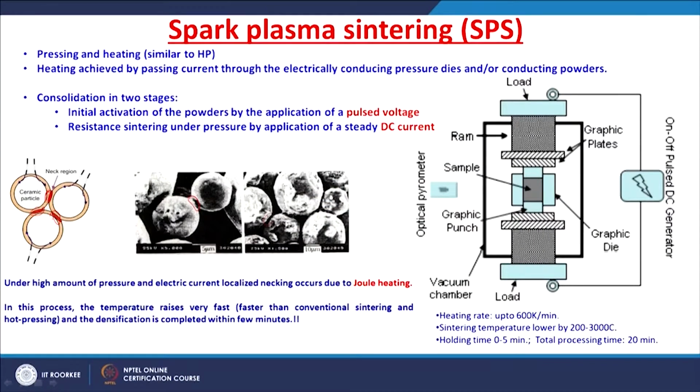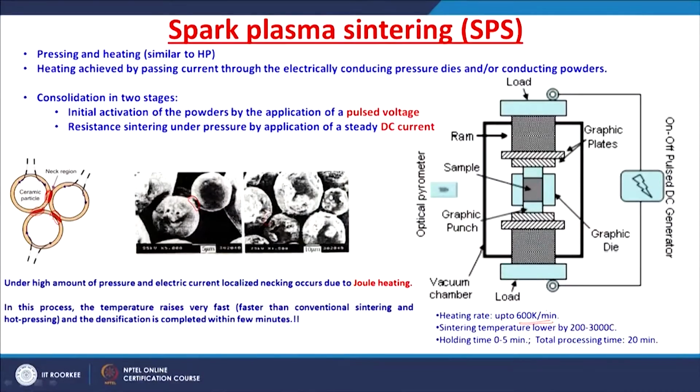As we understood in one of our previous classes, the total sintering cycle duration is 20 minutes to 30 minutes in spark plasma sintering, whereas in hot pressing and conventional pressureless sintering, it is a few hours, right. In conventional pressureless sintering, it is like 20 to 22 hours. So, you see the 20 or 22 hours of sintering cycle is reduced to 20 minutes to 30 minutes of sintering cycle duration in spark plasma sintering.